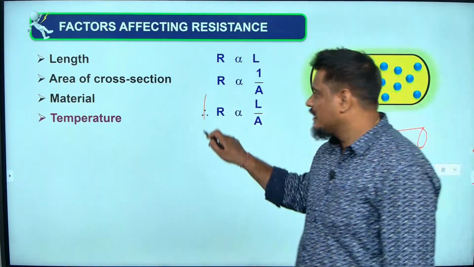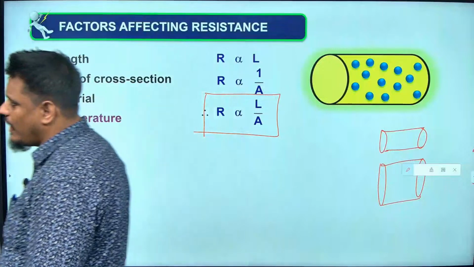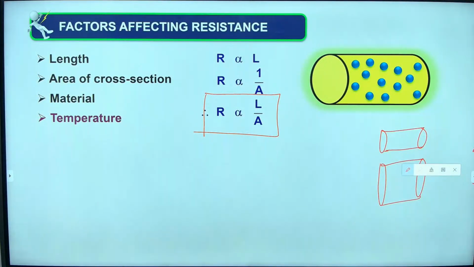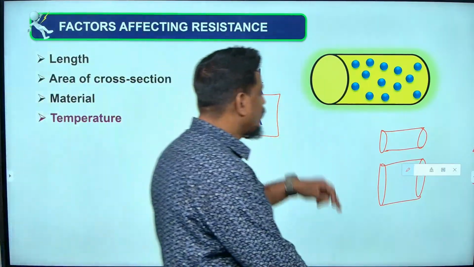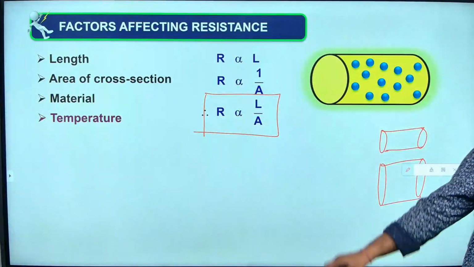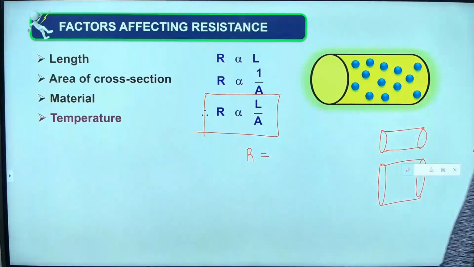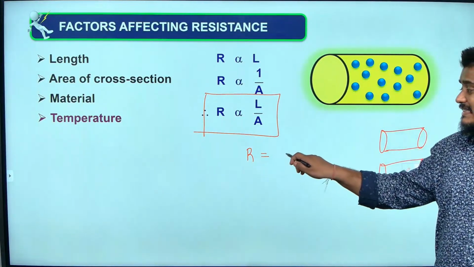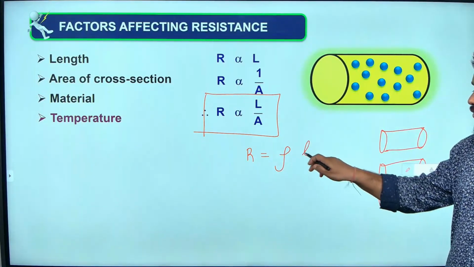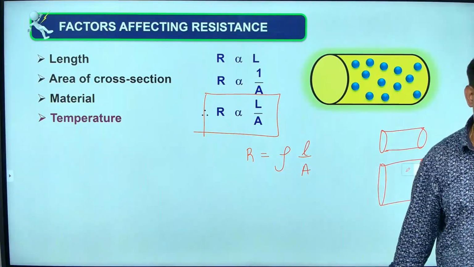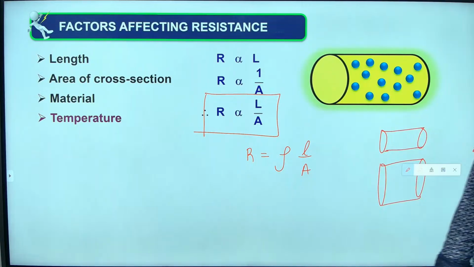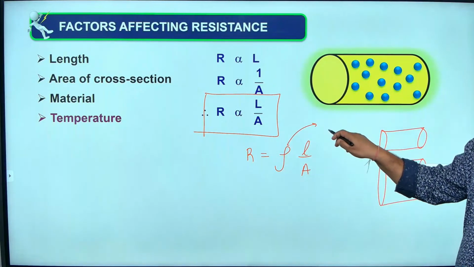So R is proportional to length, R is inversely proportional to area of cross section. It means R is proportional to L by A. If R is proportional to L by A, if I remove the proportionality, I have to add a constant. That constant is called resistivity, rho. Rho into L by A you can write, where rho is called resistivity.